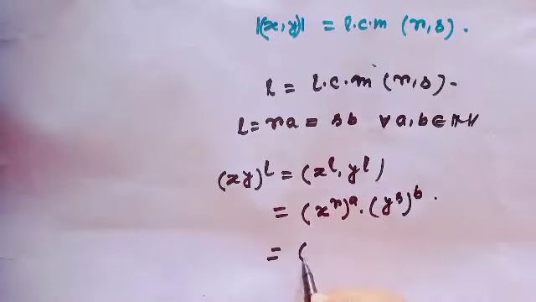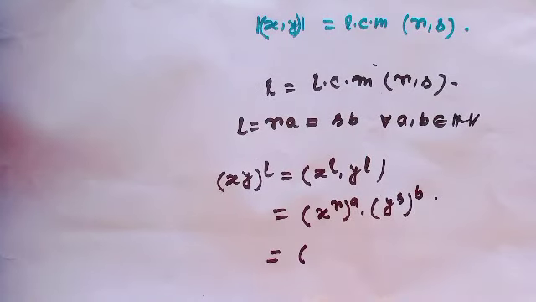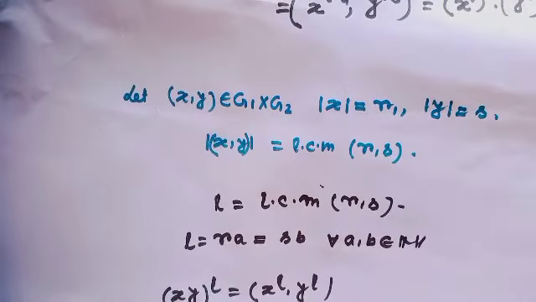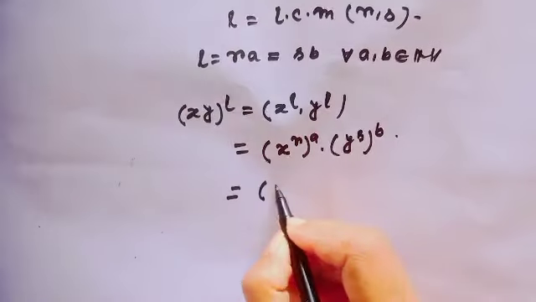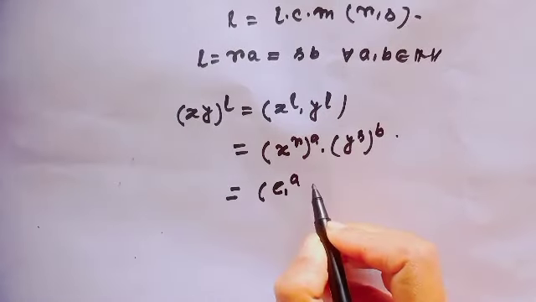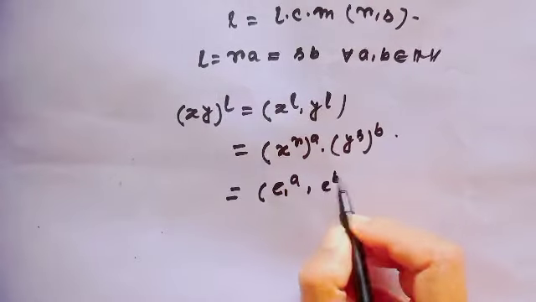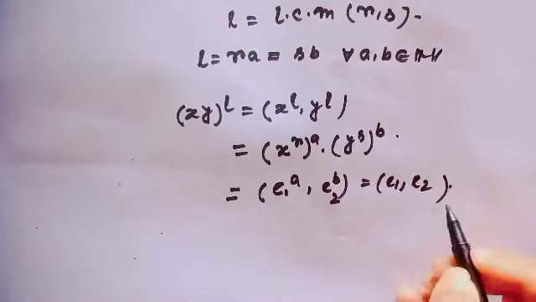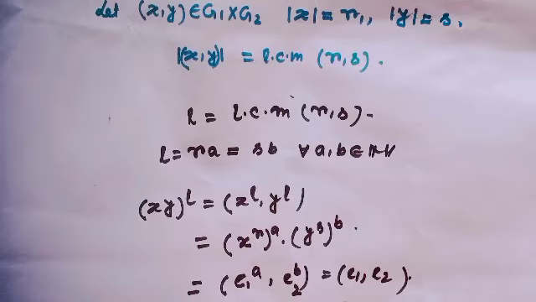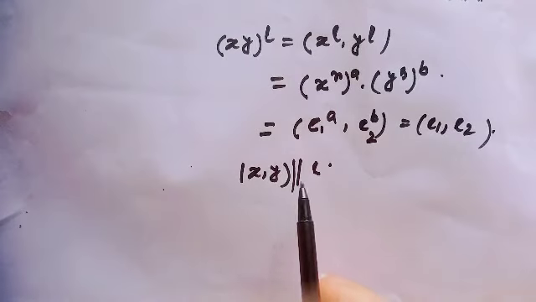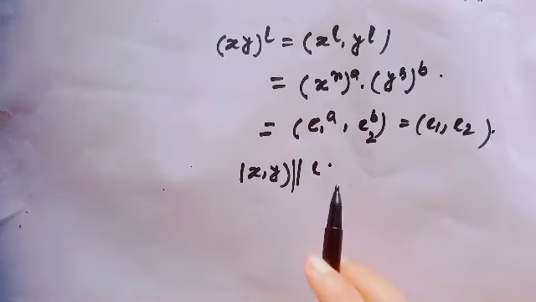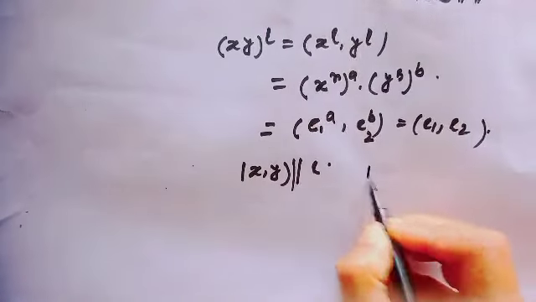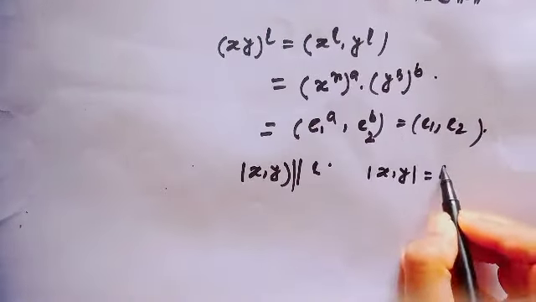Since order of x equals r and order of y equals s, this equals e1 to the power a, e2 to the power b, which is equal to (e1, e2). Okay? It does not mean the order of (x, y) is L. It means the order of (x, y) divides L.